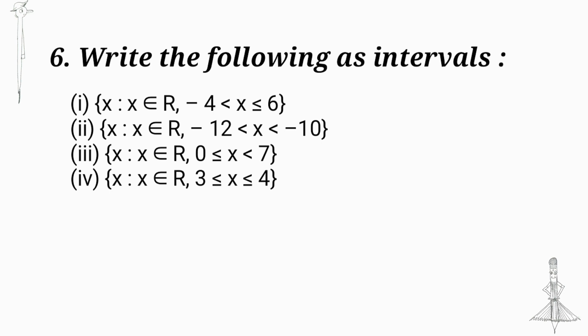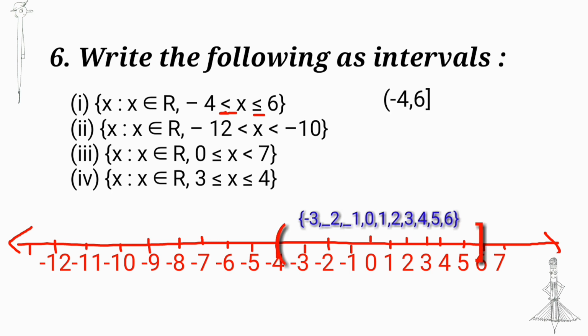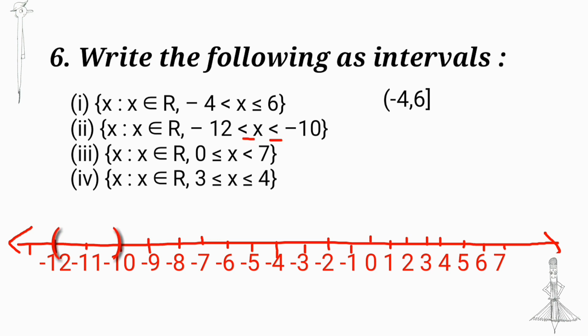Write the following as intervals. First question: x such that x in R, minus 4 less than x less than or equal to 6. Here minus 4 is not included and 6 is included. So we can write open minus 4, closed 6. Second question: x such that x in R, minus 12 less than x less than minus 10. Minus 12 and minus 10 are not included, that is the less than symbol. So we can write it as the open interval minus 12, minus 10.